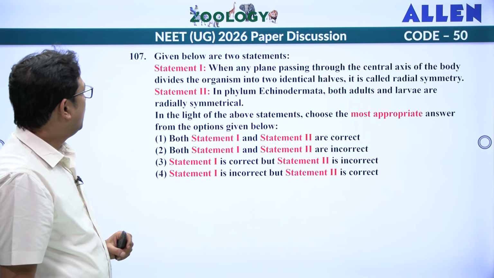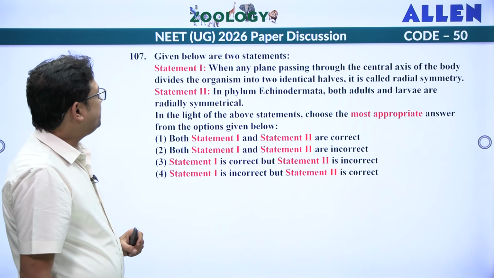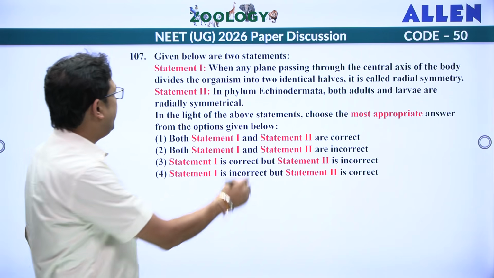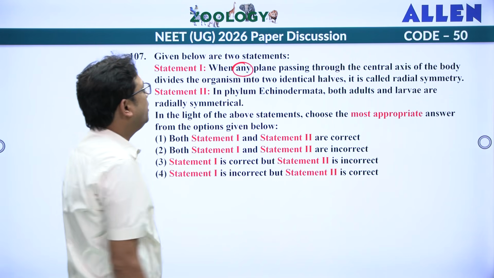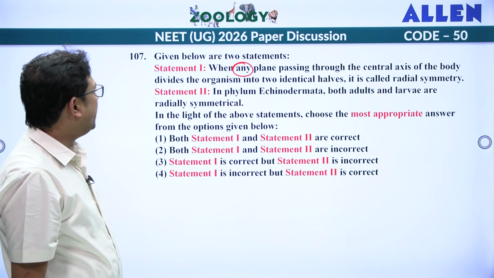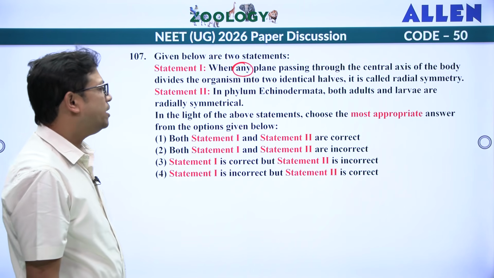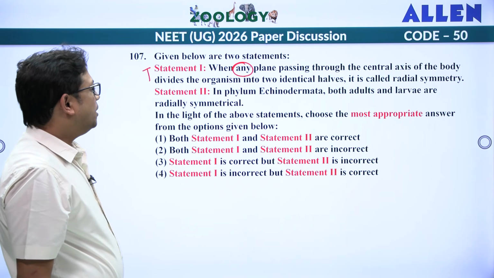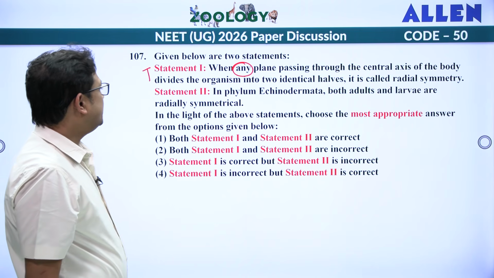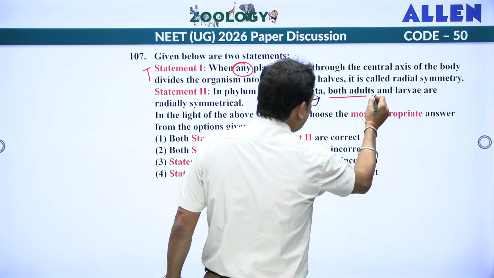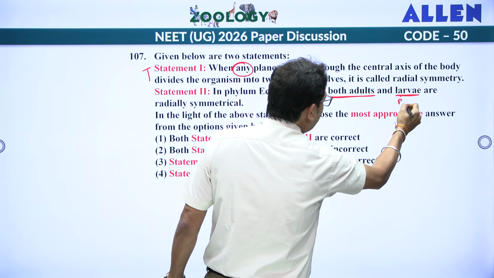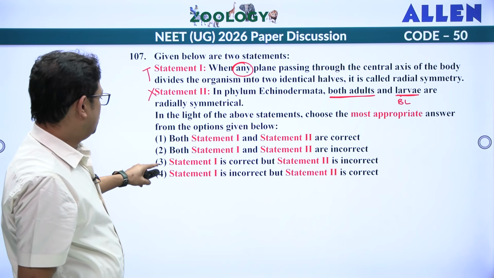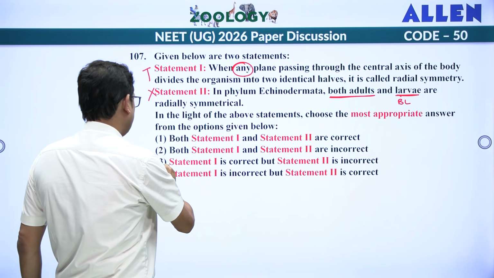Next. This is a statement based question. Statement 1 says, when any plane passing through the central axis of the body, any plane, not one plane, divides the organism into 2 identical halves, it is called radial symmetry. True. Statement 2, in phylum Echinodermata, both adult and larvae are radially symmetrical. No, adults are what? Pentaradial, right? Whereas larvae are what? They are bilateral. So statement 2 is wrong. So statement 1 is correct, 2 is wrong. Answer is third one.